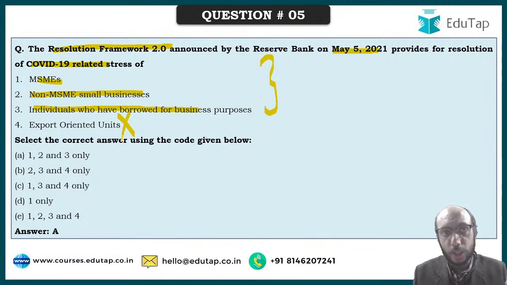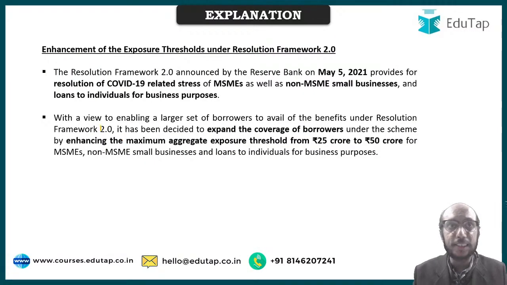We have covered only 1, 2 and 3. That is why the answer to this question is A. Please understand this scheme was announced on May 5, 2021 to relieve stress of 3 characters: MSMEs, non-MSME small businesses and individual borrowers for business purposes.